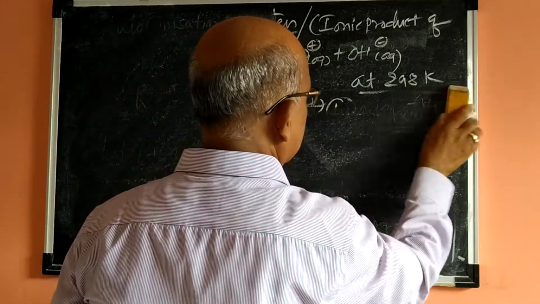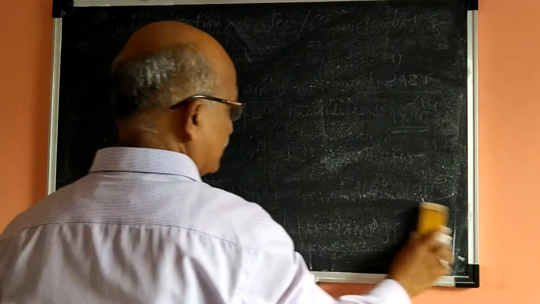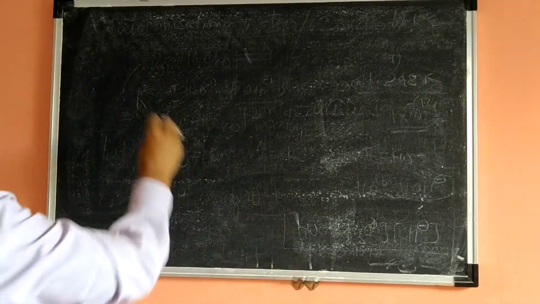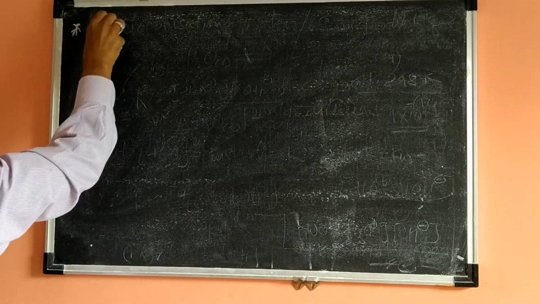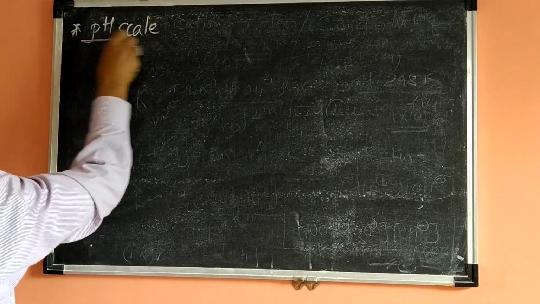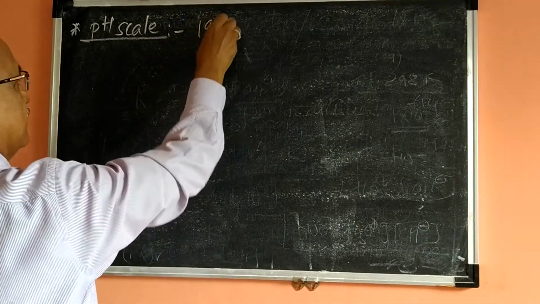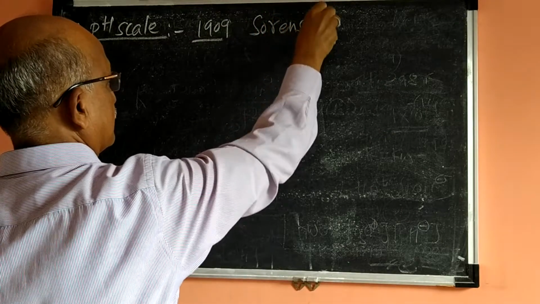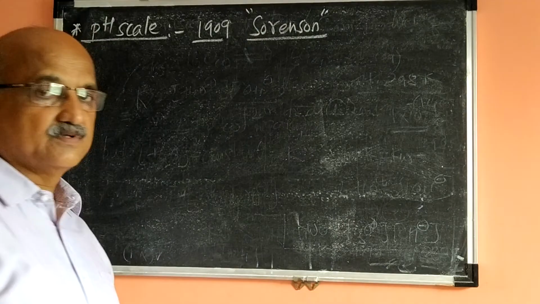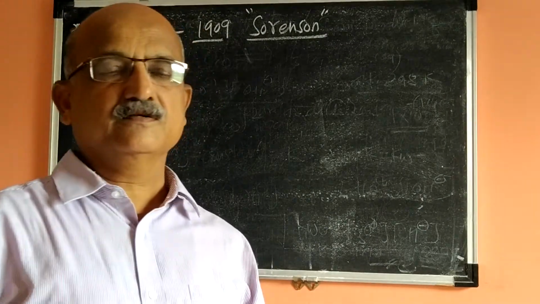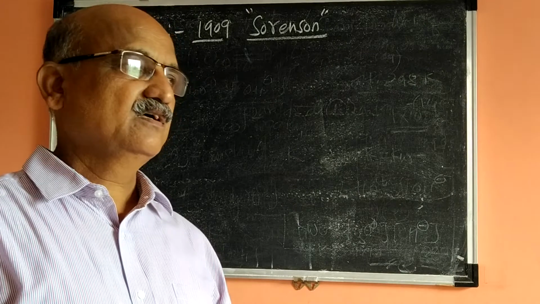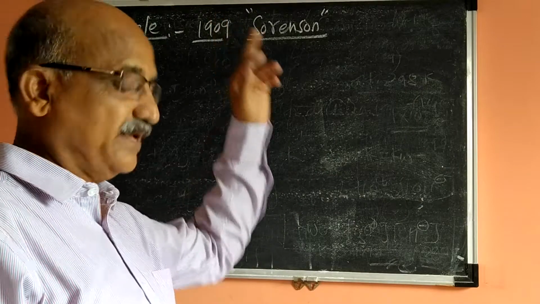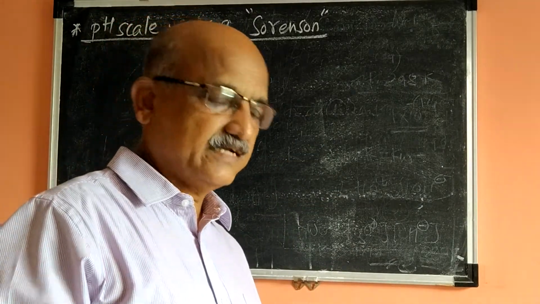Now let us proceed further. Now we will go to the meaning of the pH scale, and what the pH scale is. In the year 1909, the scientist Sorensen, S-O-R-E-N-S-O-N, gave the pH scale. Whether the given solution is acidic, basic or neutral can be decided by knowing the value of pH. And the scale is given by the scientist Sorensen.